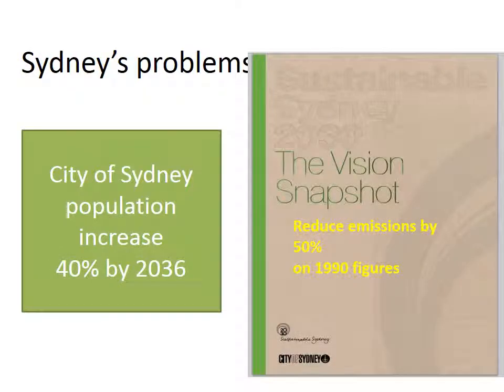Sydney's population is growing. In the City of Sydney LGA, there is estimated to be a 40% increase by 2036. Thus, attaining reduction targets will be difficult with greater urban density ratios.